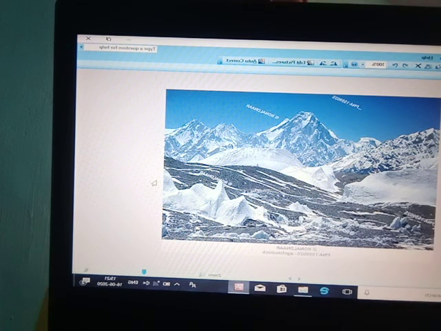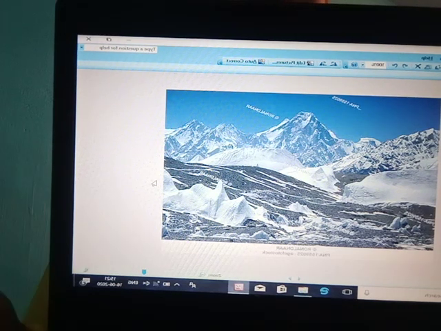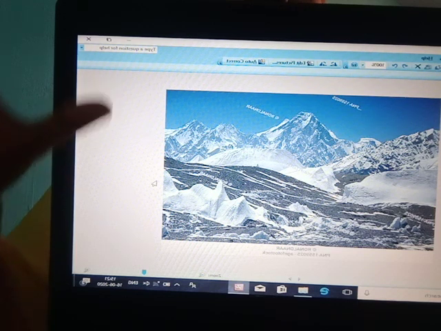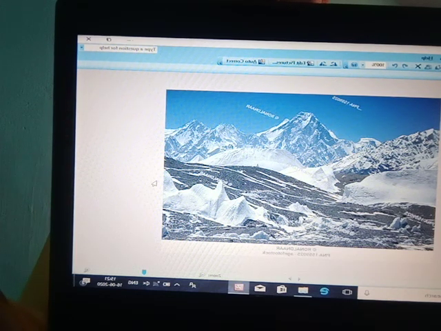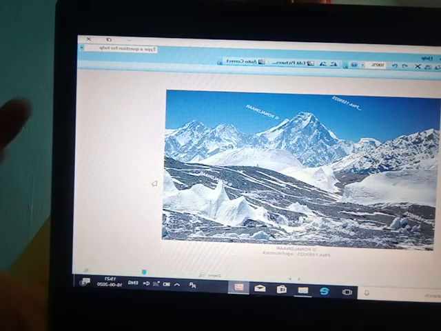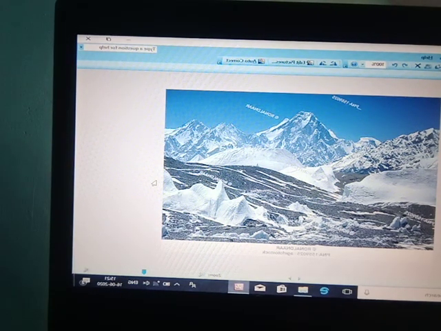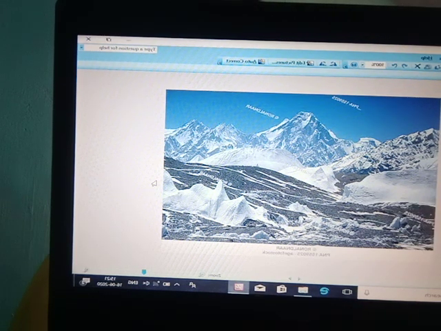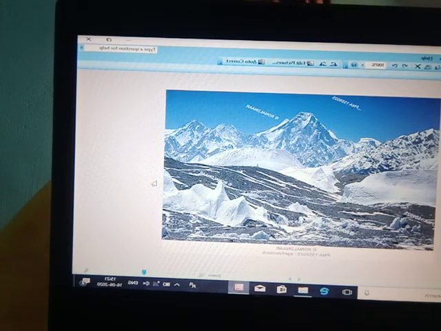These are huge masses, very solid in shape, and they are said to be glaciers. So the next point for the Himadri range is that this area receives heavy rainfall.